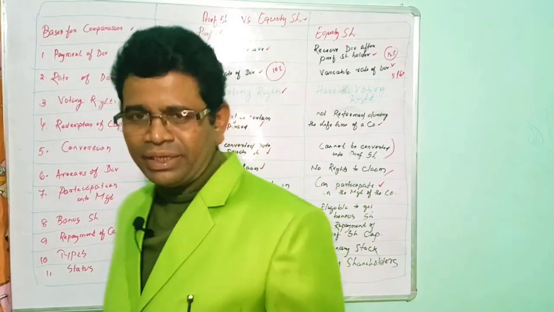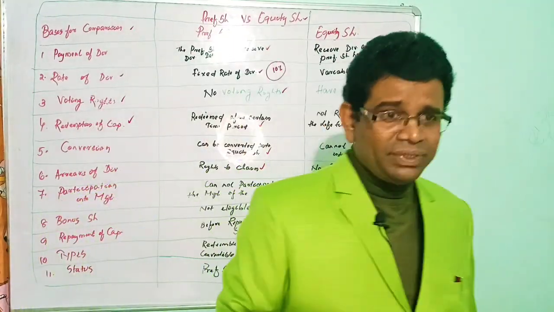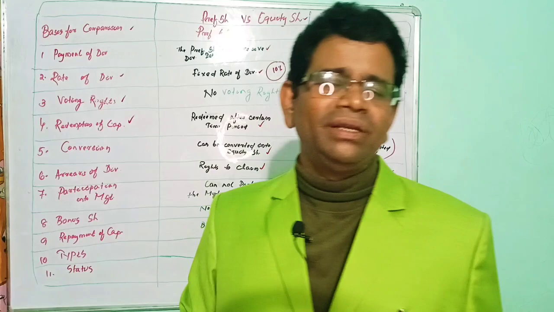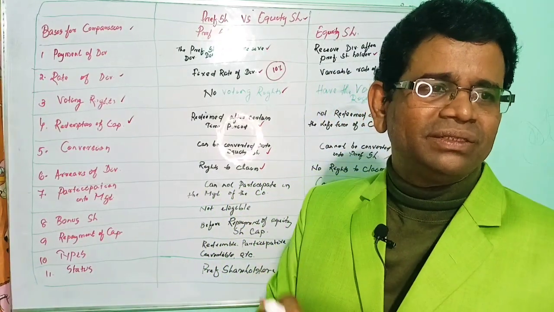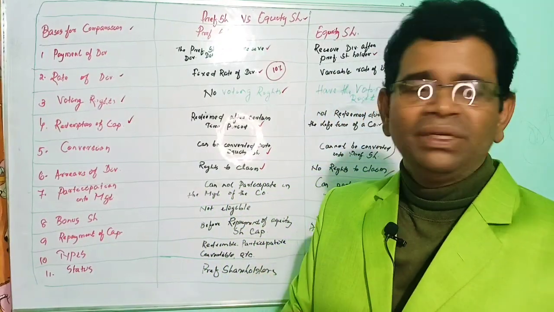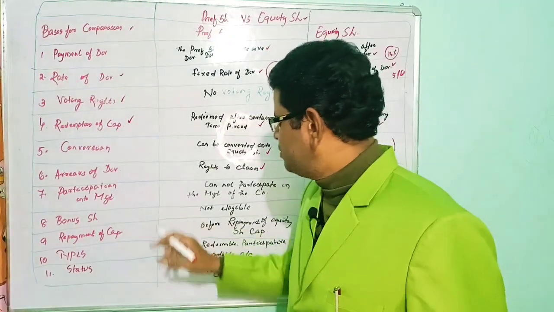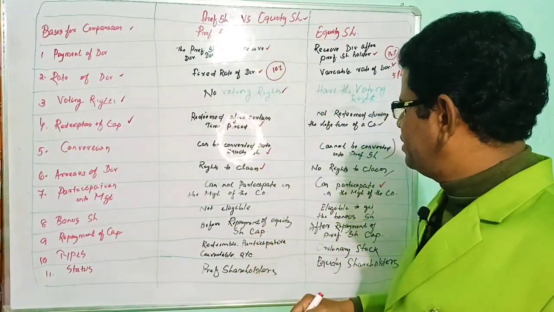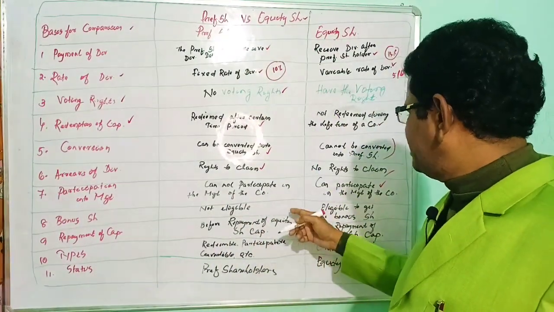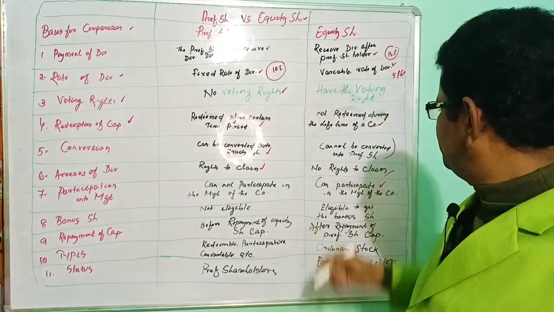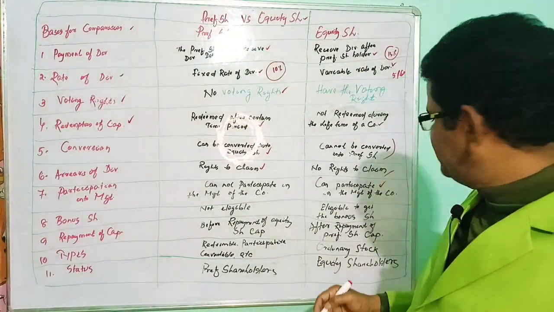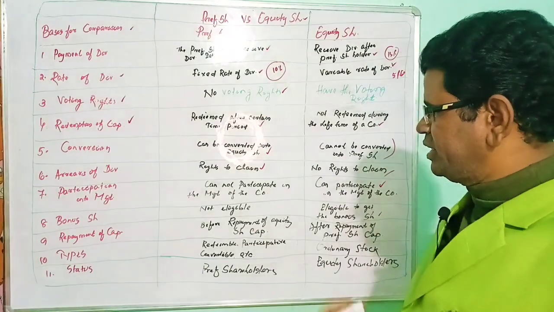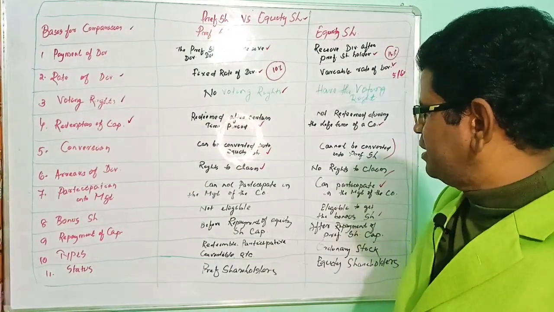Next one is the bonus share. In another video we will discuss in detail what the bonus share is, but the bonus share is the free share which is given to the equity shareholder. So the preference shareholders are not eligible to receive the bonus share, whereas the equity shareholders are eligible to receive the bonus share. Repayment of capital.